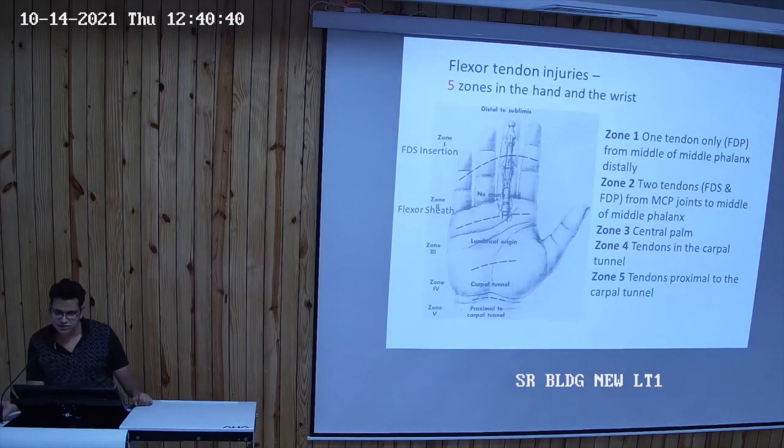Now the flexor tendon injuries. The flexor compartment is divided into 5 zones instead of 7. Zone 1 is where only one tendon, FDP, is inserted, from the middle of the middle phalanx distally. In zone 2, we can see 2 tendons: the same FDP and also the 2 FDS tendons, from the MCP joint to the middle of the middle phalanx. In zone 3, we have the central palm. In zone 4, we have tendons in the carpal tunnel. And in zone 5, we have tendons proximal to the carpal tunnel.